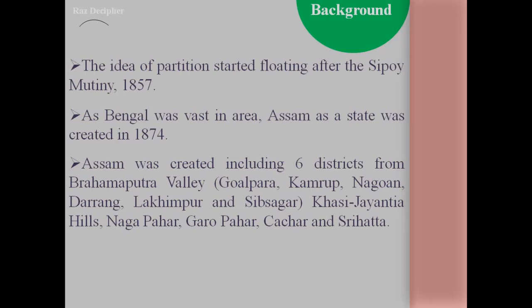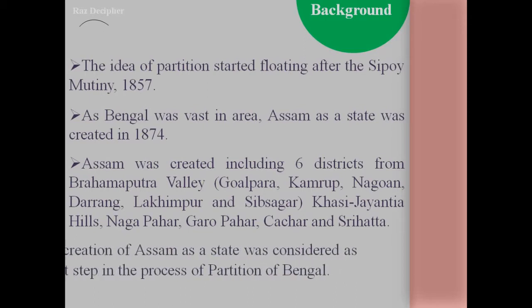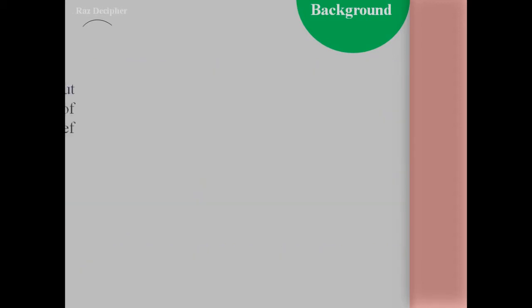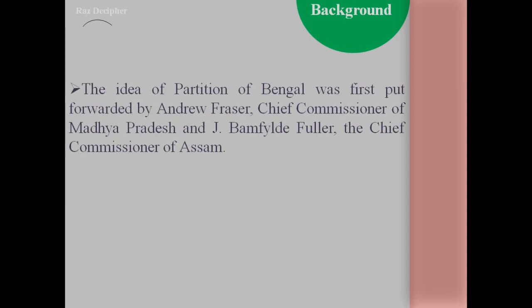The creation of Assam as a new state was considered the first step behind the partition of Bengal. And the process of partitioning Bengal started immediately after the creation of Assam. The idea behind the partition of Bengal was put forward by two persons, Andrew Fraser, who was the Chief Commissioner of Madhya Pradesh, and J. Bamfylde Fuller, the Chief Commissioner of Assam.